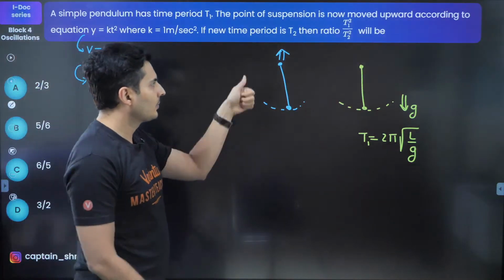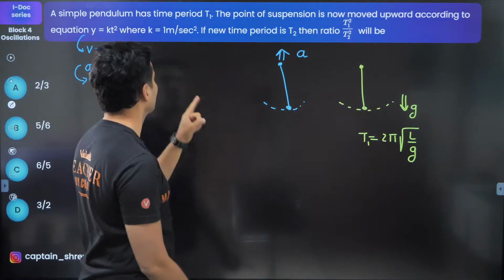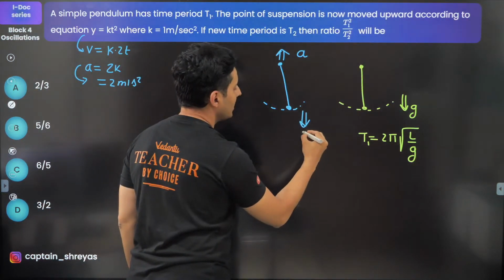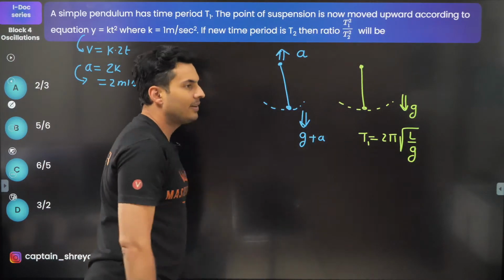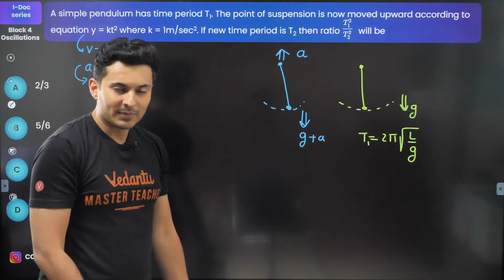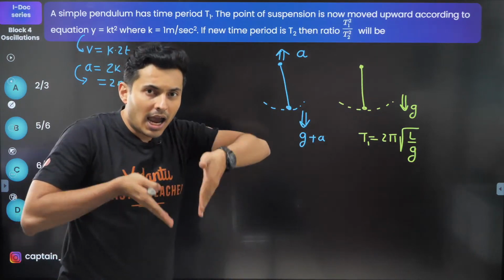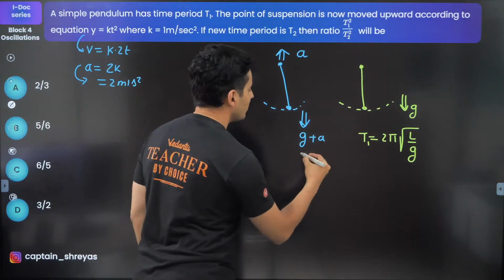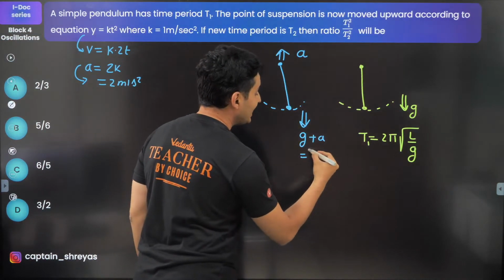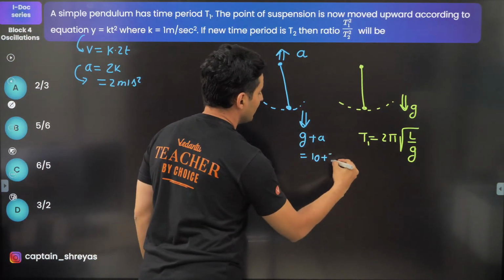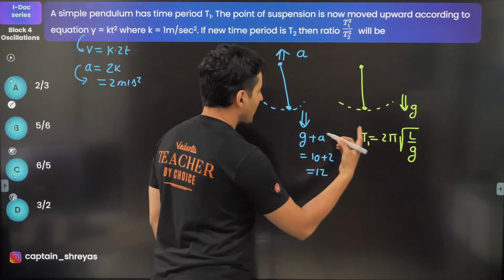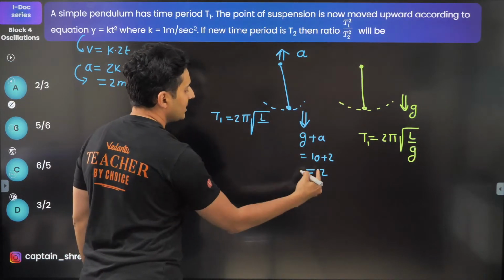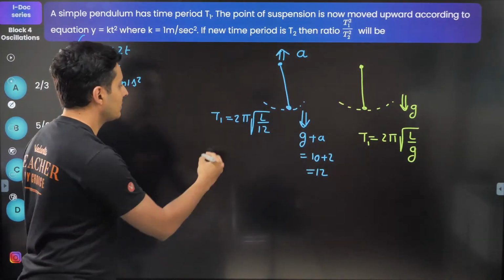Once I know acceleration, its acceleration is upwards, that's what is given, then the effective gravity will no longer be g, it will be g plus a. Whenever you go up, the pseudo force acts down, pseudo force and the weight add together to give you an additional sense of gravity. So g will be g plus a, so it will be 10 plus 2, which is nothing but 12. Now the new time period will be 2 pi under root L by g plus a, which is 12. Sorry, this is t2.